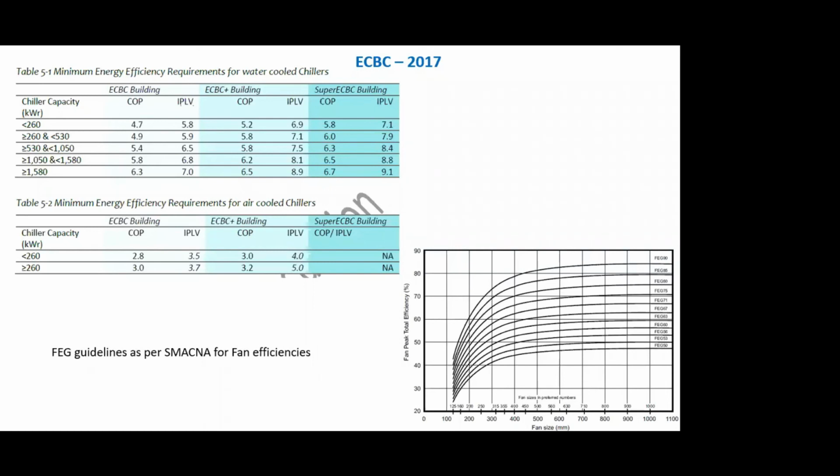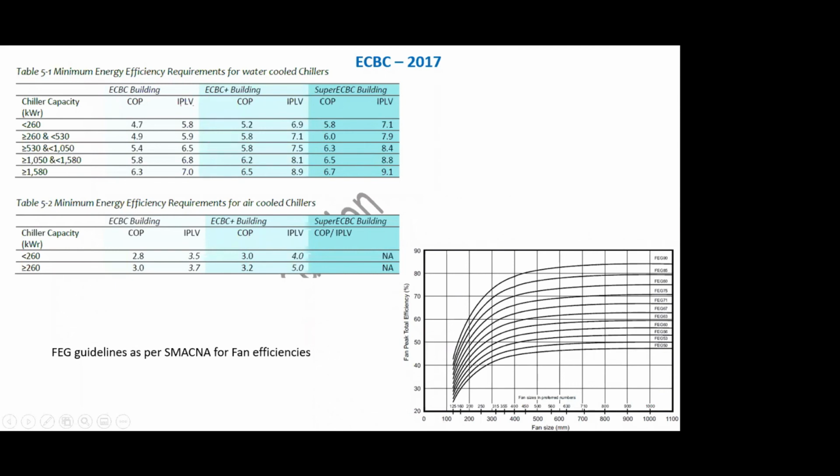However, if you have a smaller diameter of fan, it is very difficult to get a high efficiency for a smaller diameter fan. Earlier, typically the specifications or the requirements used to say something like this, that fan efficiency should be minimum 65%. Now, while it is very easy to get a 65% efficient fan for a bigger diameter, it's virtually impossible to get a 65% efficient fan for, say, a 200 diameter fan. So to address this issue, if you look at this, these are called FEG curves.